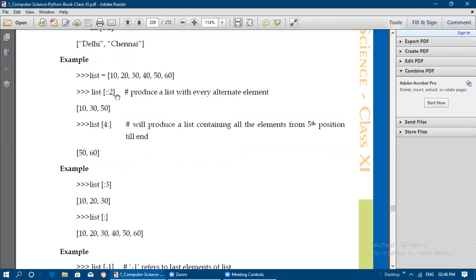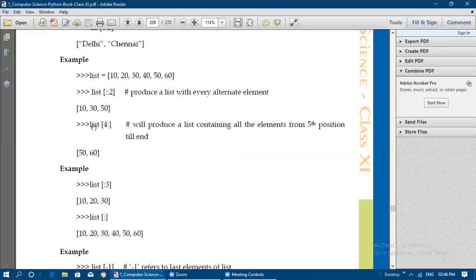And a step of 2 means alternate elements are going to be printed, so the step value will be 2. First it prints 10, then after 2 steps it moves forward and 30 gets printed, then after 2 steps 50 gets printed, then after 2 steps there is no element, so it stops. So only 10, 30, 50 will get printed because the step value here is 2.